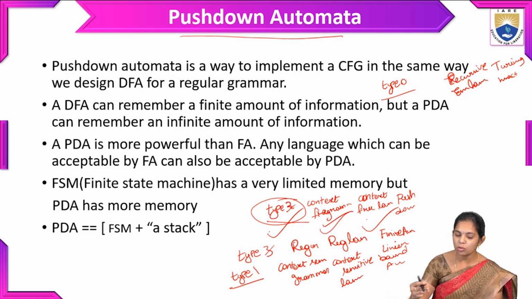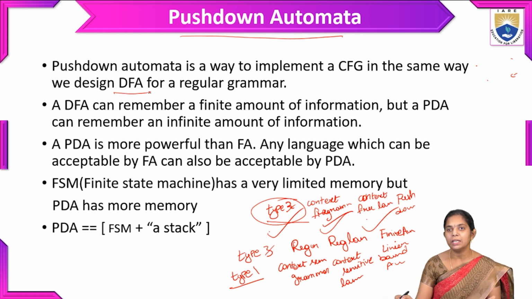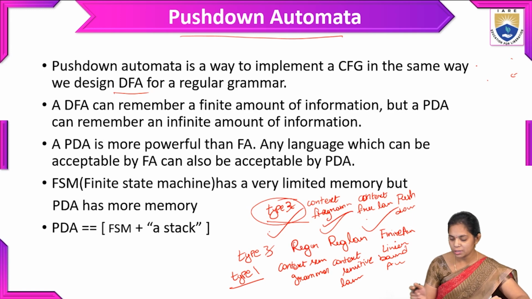Coming to the pushdown automata, here we designed a DFA. DFA is nothing but deterministic finite automata, which comes under the finite automata, having regular language and regular grammar. So this deterministic finite automata comes under type 3 grammar, and with that we generate a regular grammar.